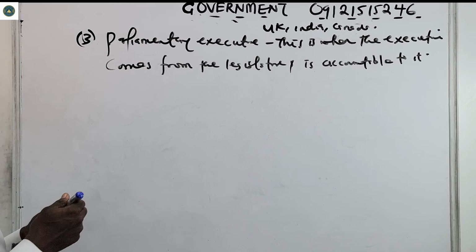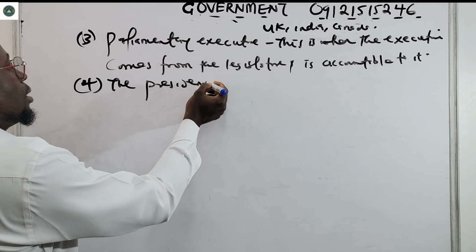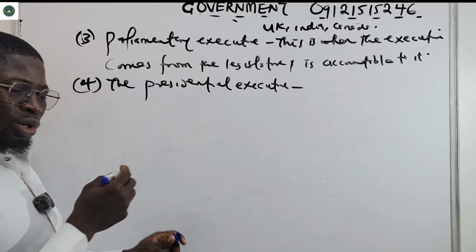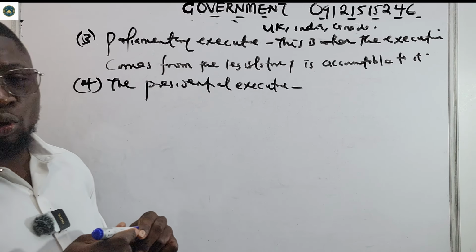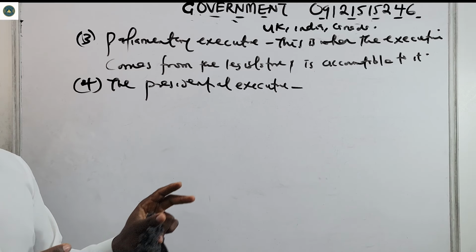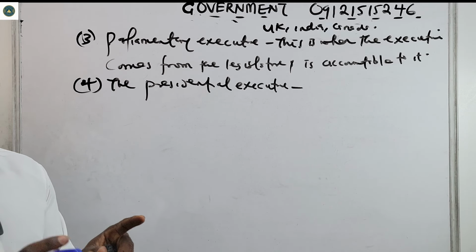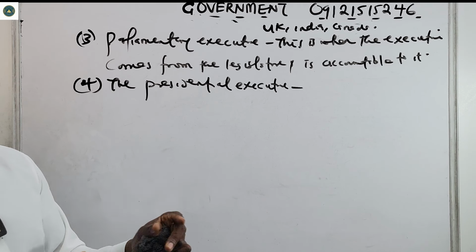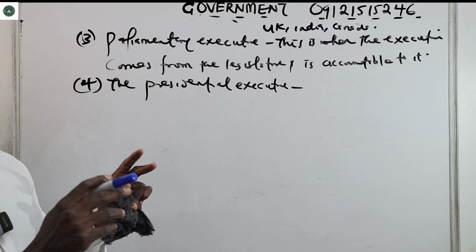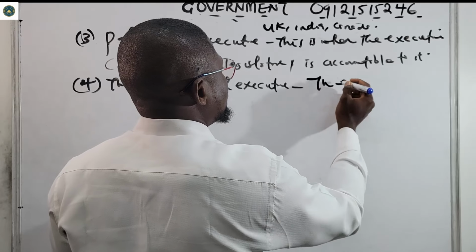Then we have the presidential executive. Number 4, presidential. Please just know one or two things about them. You do not know where the question will be asked from. So the presidential executive is a type of executive where the executive is both the head of state and the head of government, just like we saw in a single executive.